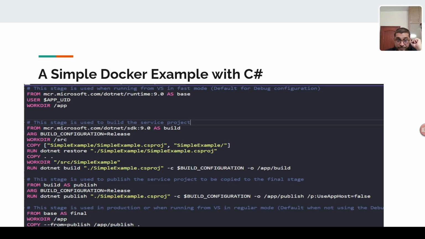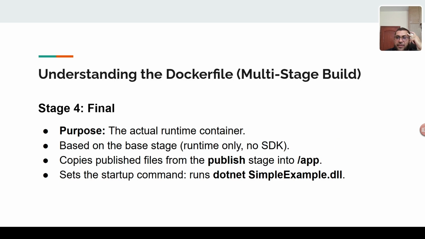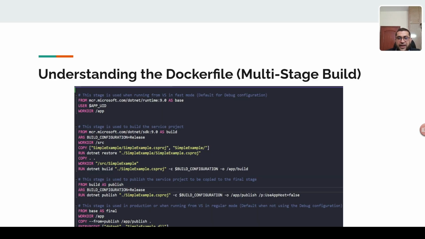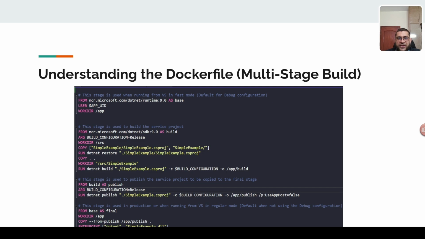the .NET publish. And the final stage is the actual runtime container. Based on the base stage, runtime only, no SDK, it will only use the runtime. Copy the publish files from the publish stage into app, and set the entry command like .NET run, .NET simple example.dll. You can see the final one: working directory app, and it will copy the files and run the DLL. So this is the multi-stage build. I explained each stage in detail.